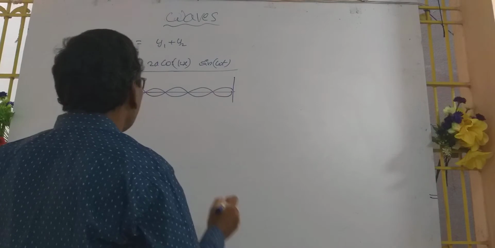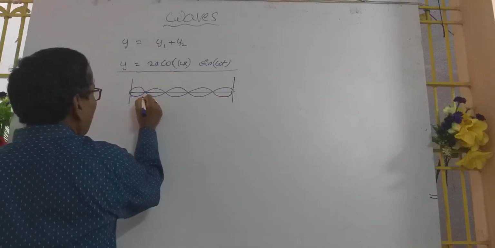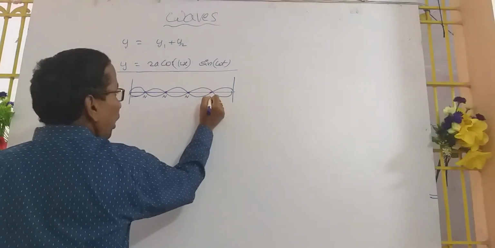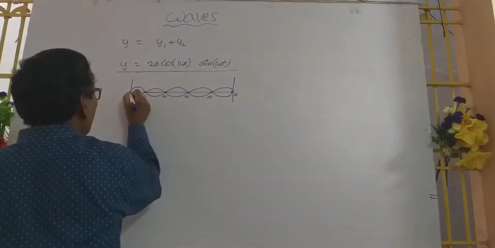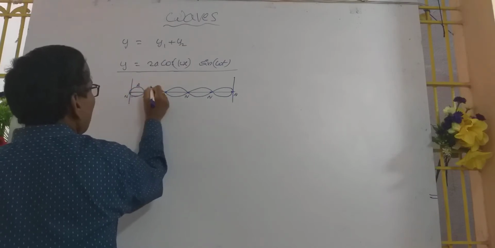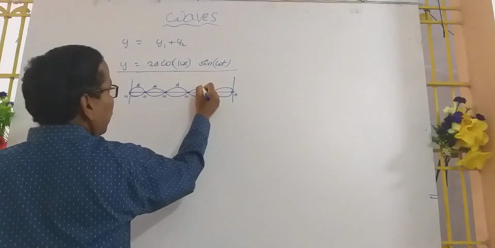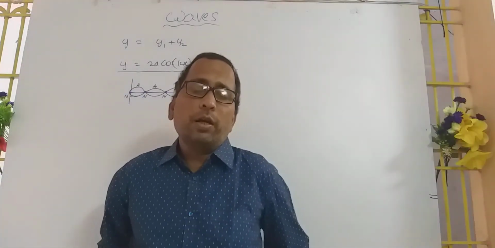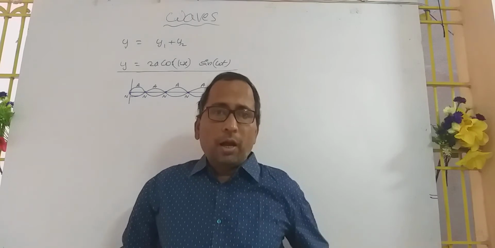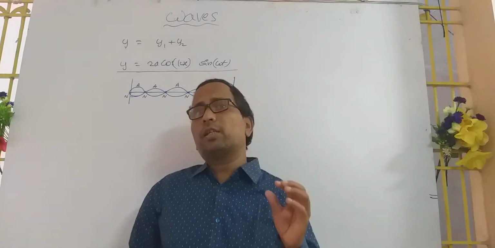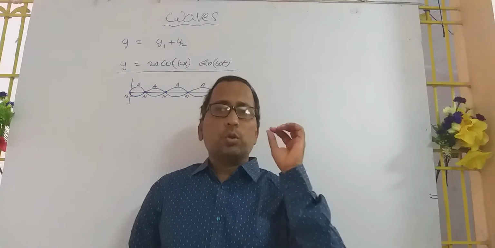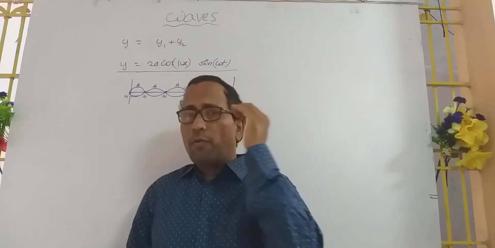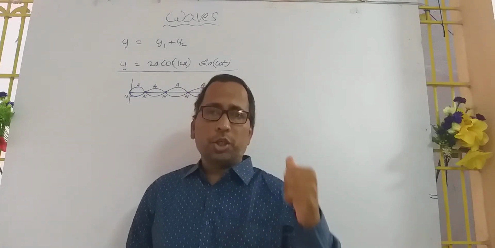You have to remember these points are known as nodes. All these points are nodes, and these are all the antinodes. What is the definition of node and antinode? A node is a point where the displacement is minimum. An antinode is a point where the displacement is maximum. So nodes and antinodes are simultaneously formed in the stationary wave.